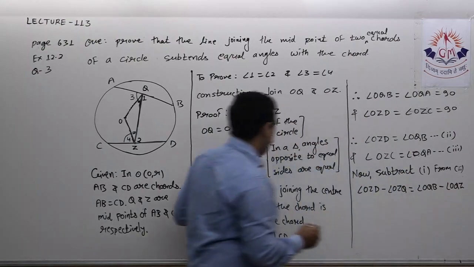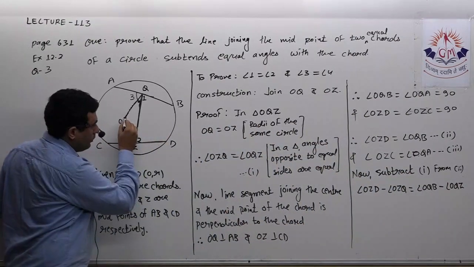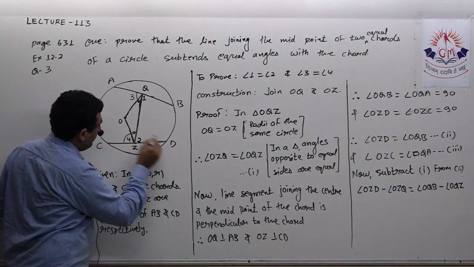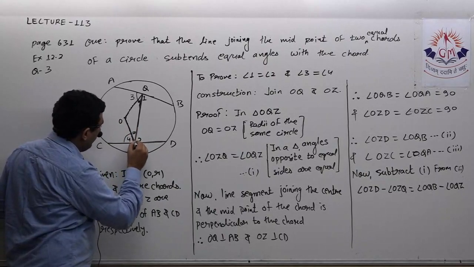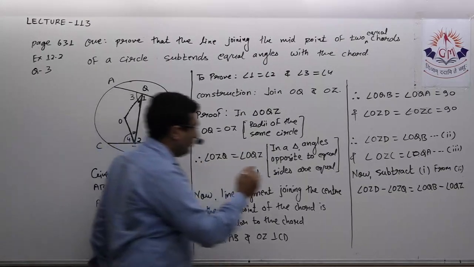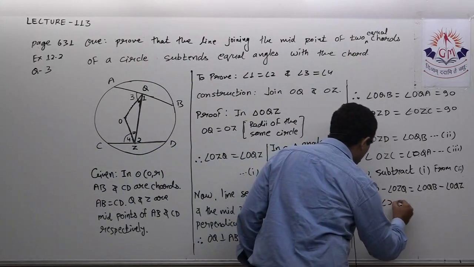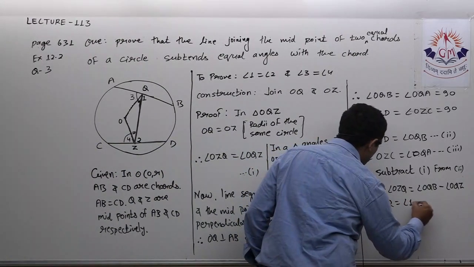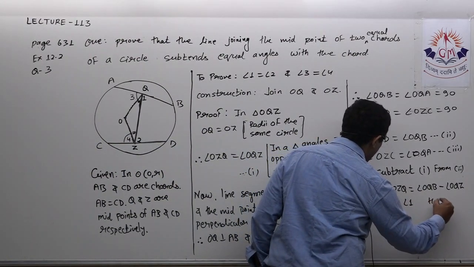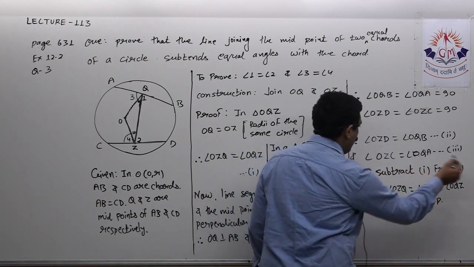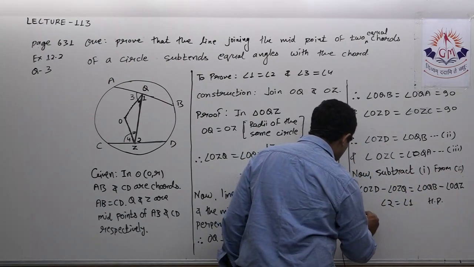From OZD I am subtracting OZQ, so I will get angle 2. Therefore angle 2 is equal to angle 1. Hence proved.